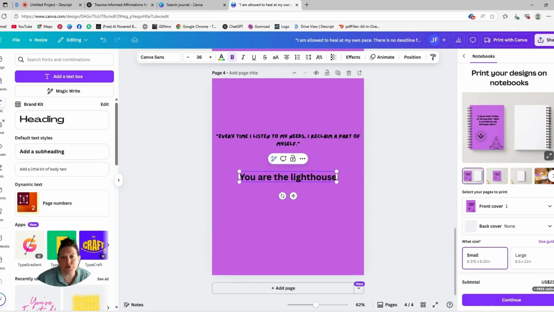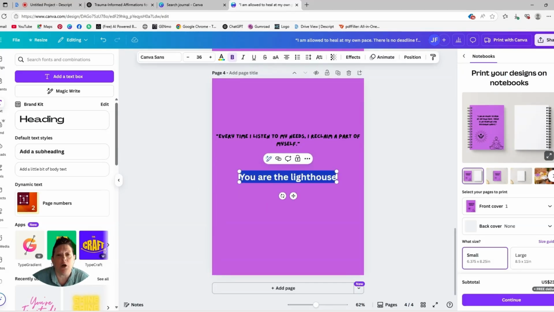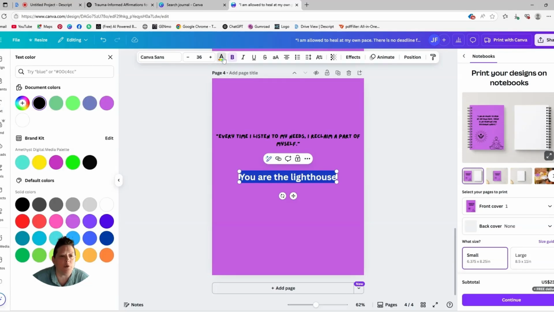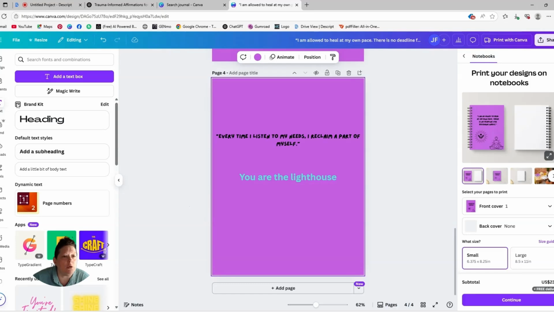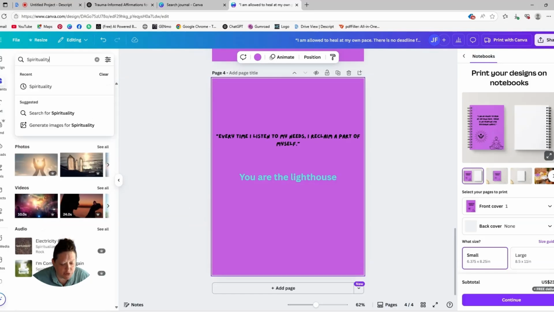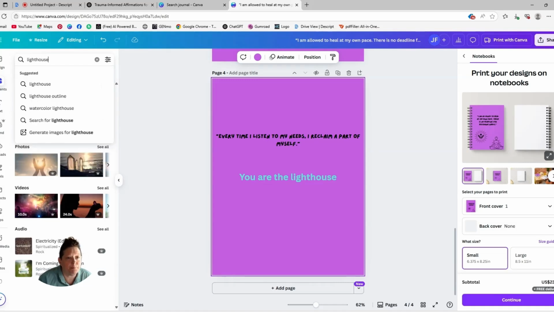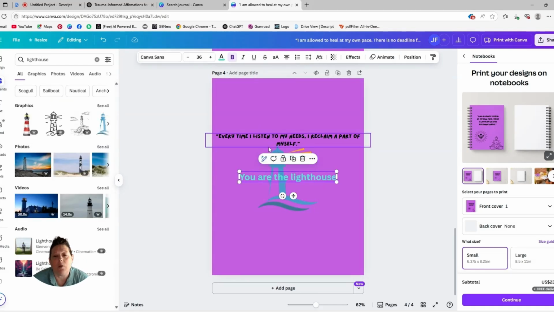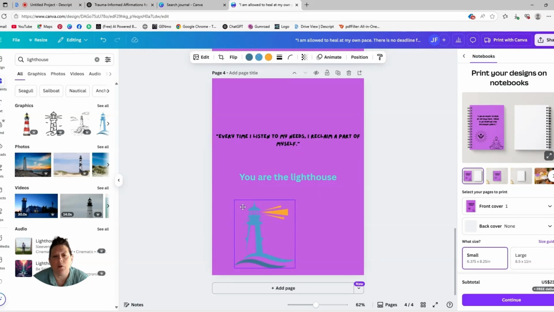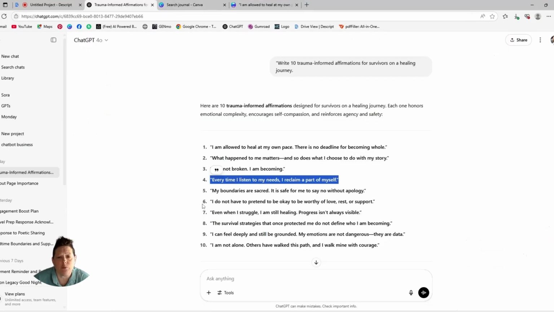"You are the lighthouse." Right, so just as a reminder to yourself, to remember your own journey and where you've come from, and to embrace all of the things in your life that you're healing from. Right, so we're going to continue that process all the way through.